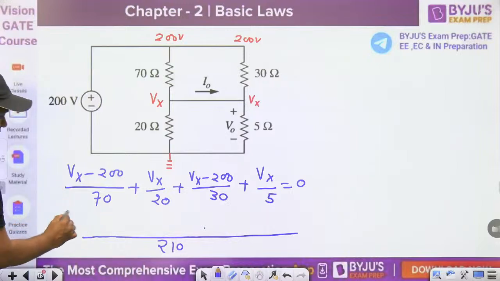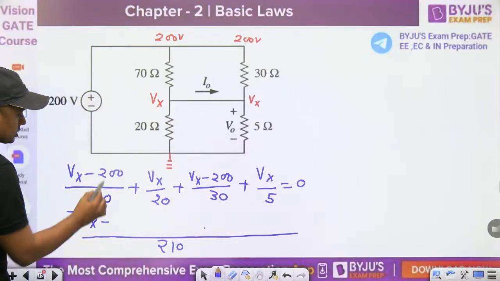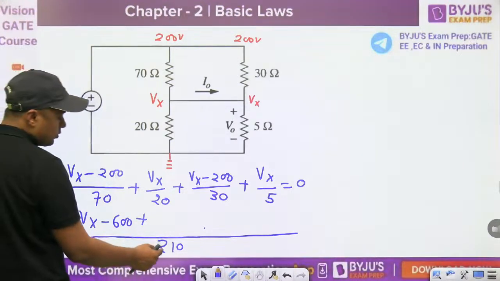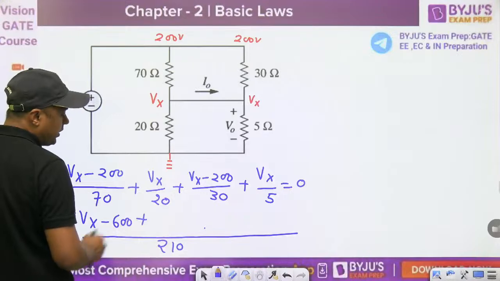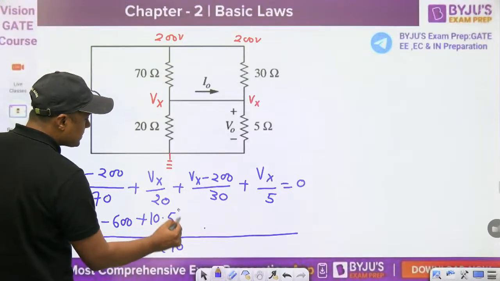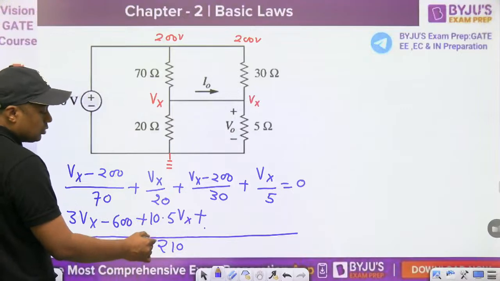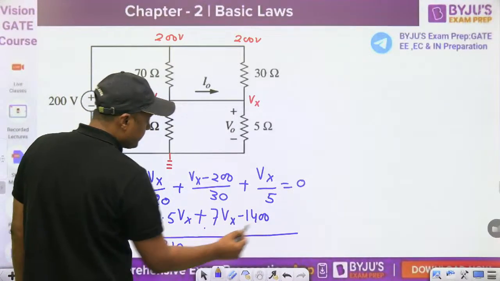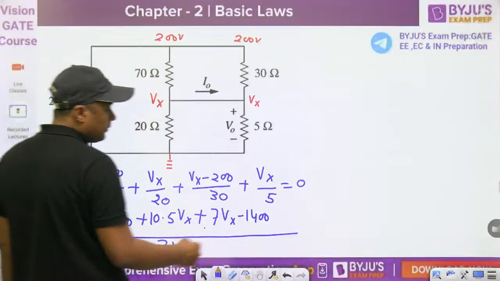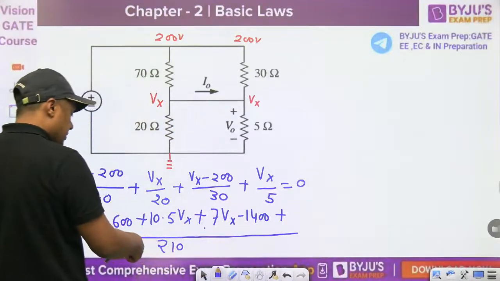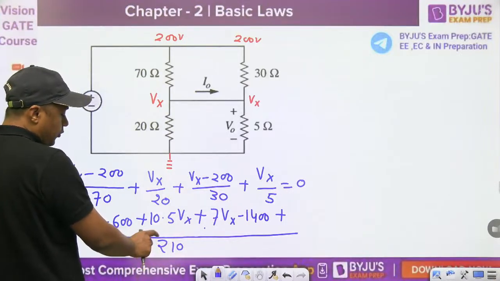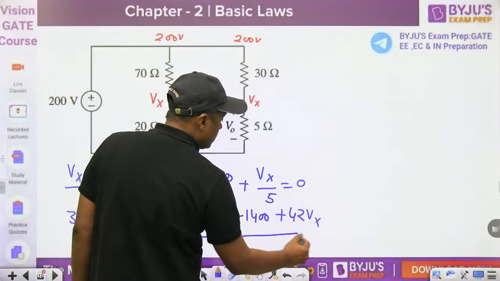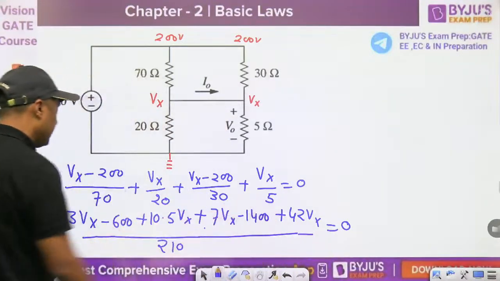So 70 into 3, this will become 3Vx minus 600, plus 10.5Vx, which is 210 divided by 20. Then 210 by 30 is 7, so 7Vx minus 1400, plus 210 by 5, which is divisible 42 times, so 42Vx, is equal to 0. This 210 will become 0.